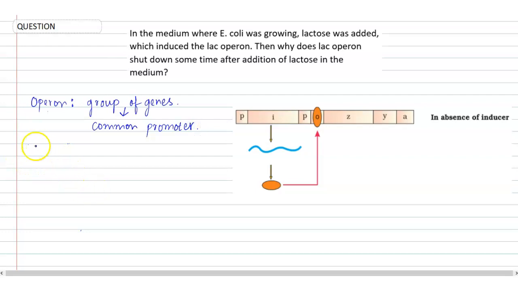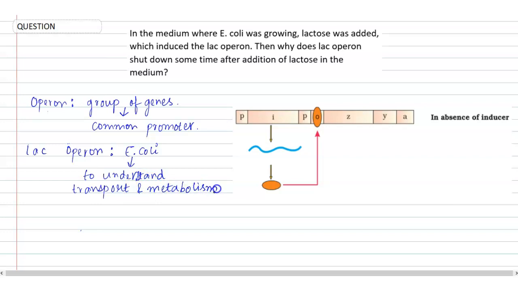Now when we're talking about the Lac Operon, this particular operon is studied in E. coli. Why? To understand the transport and metabolism of the lactose.